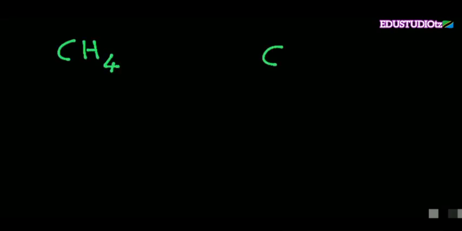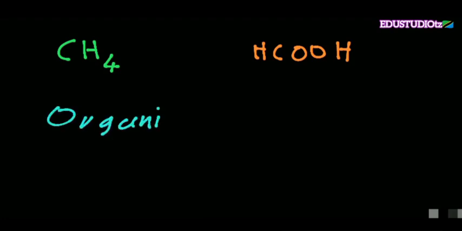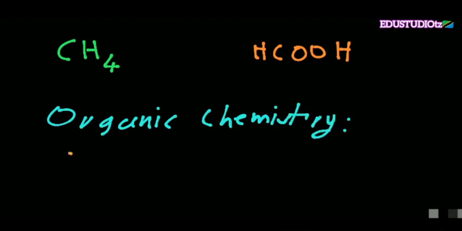Another example, methane and methanoic acid. Here, 2 hydrogens are replaced by 2 oxygen atoms as the derivative. So this means we can define again organic chemistry as follows.